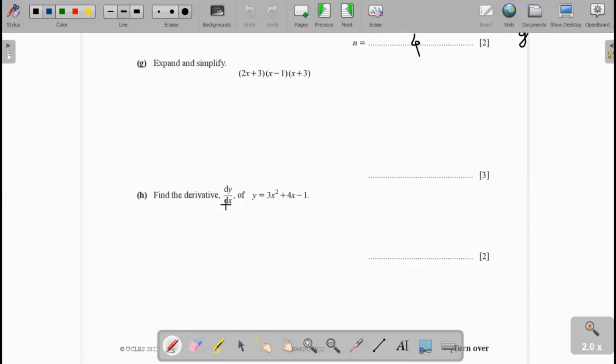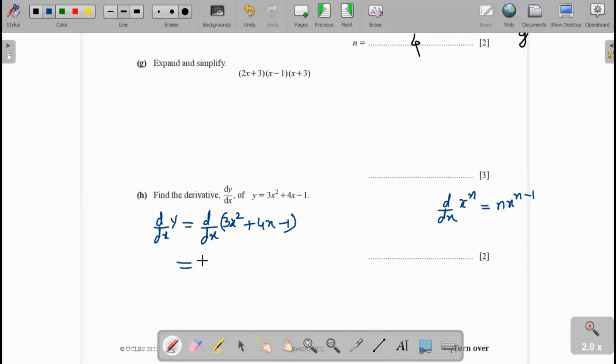Part F, find the derivative of y equal to 3x squared plus 4x minus 1. Now the formula of derivative: the derivative of x power n is n x power n minus 1. Therefore, d over dx of y will be equal to d over dx of 3x squared plus 4x minus 1.